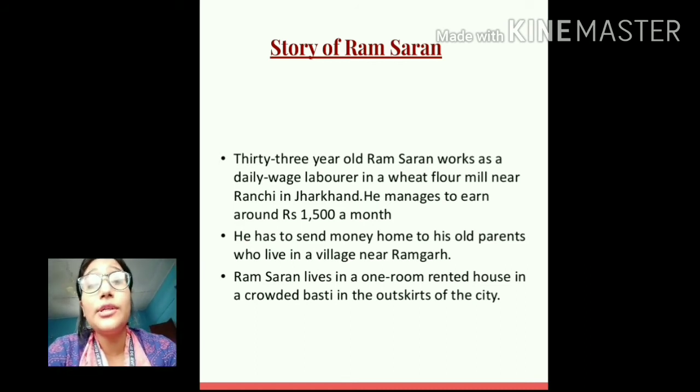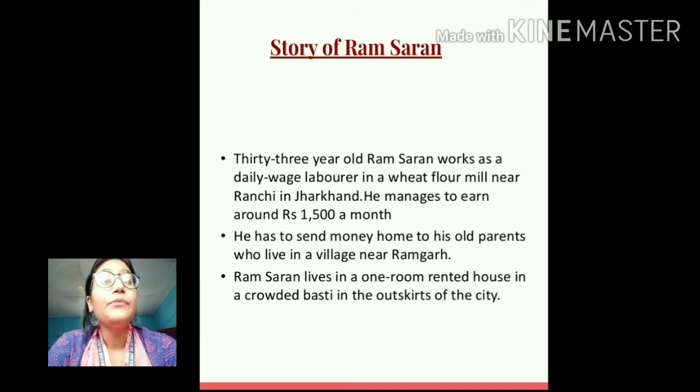And students, Ramcharan's family consists of 6 members, including Ramcharan, his wife, and his 4 children. So 6 members in a family. Ramcharan earns rupees 1500. They live in a one-room rented house, and not only that, he also has to send money home to his parents.